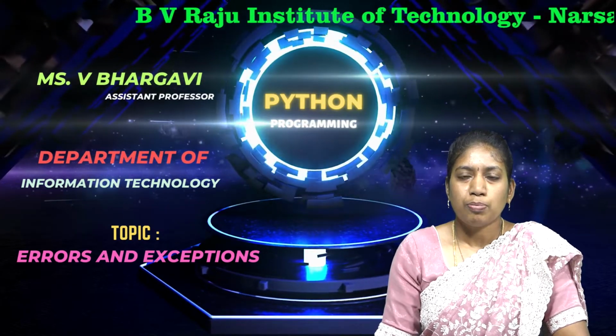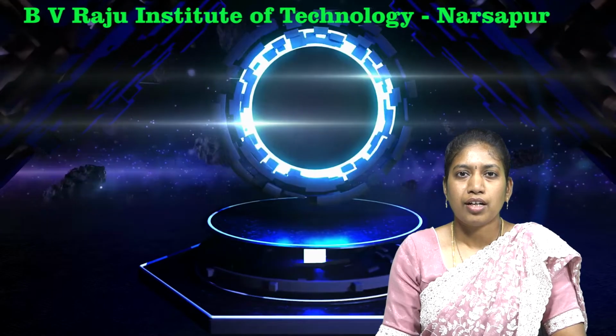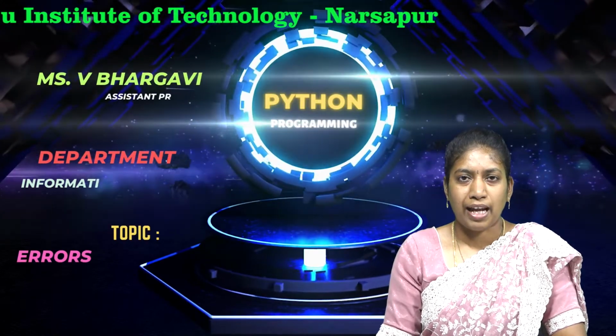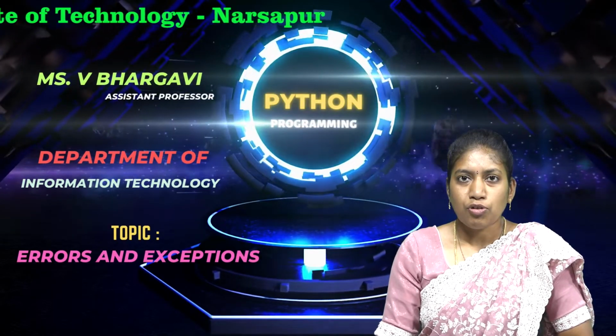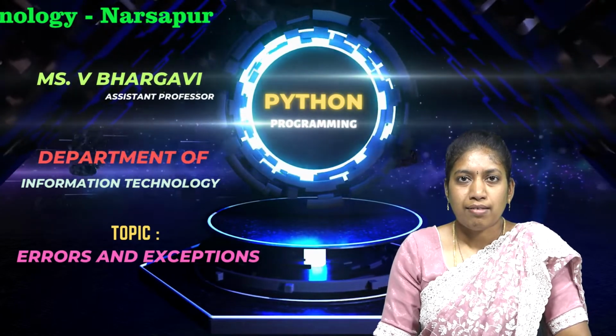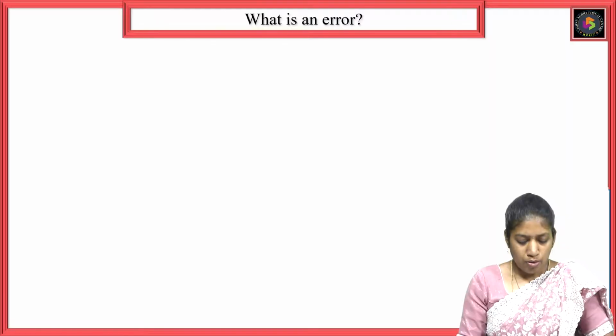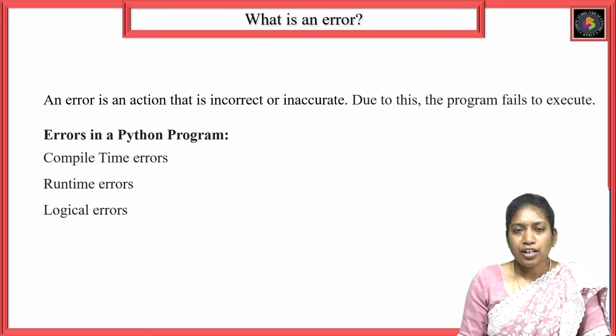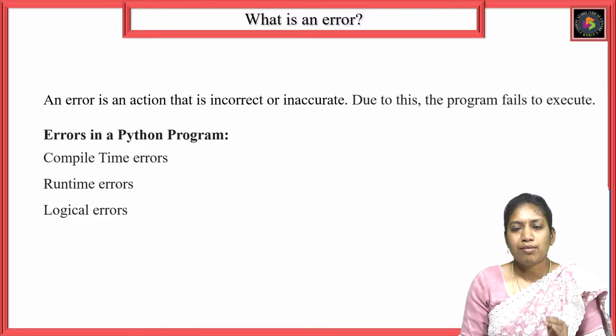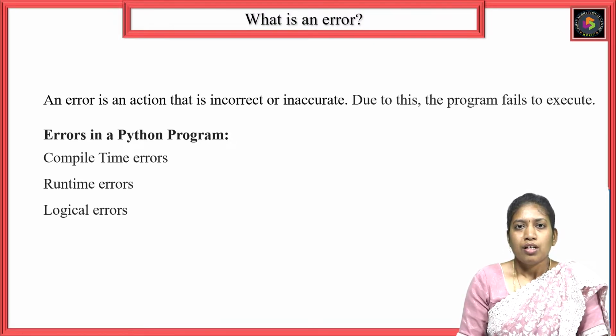So today I would like to present a lecture on error and exception in Python programming language. Before going to know about what an exception is, first we need to know a basic idea about what an error is. An error is an action which is incorrect or inaccurate. Due to this, it fails to execute a program, so it stops the flow of execution of a program.